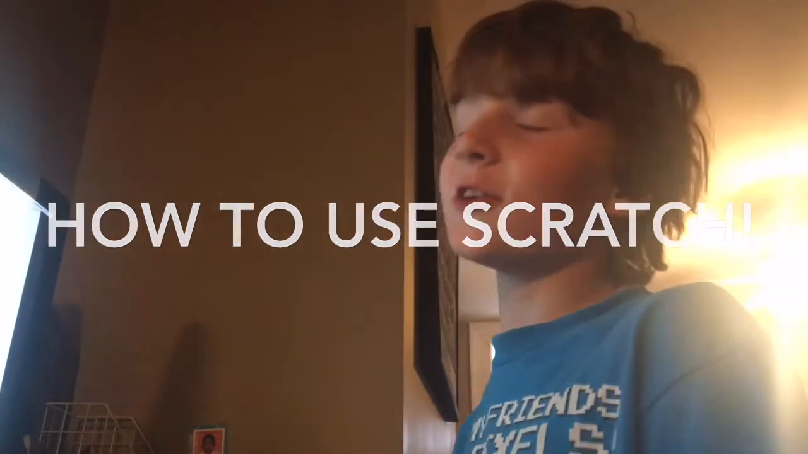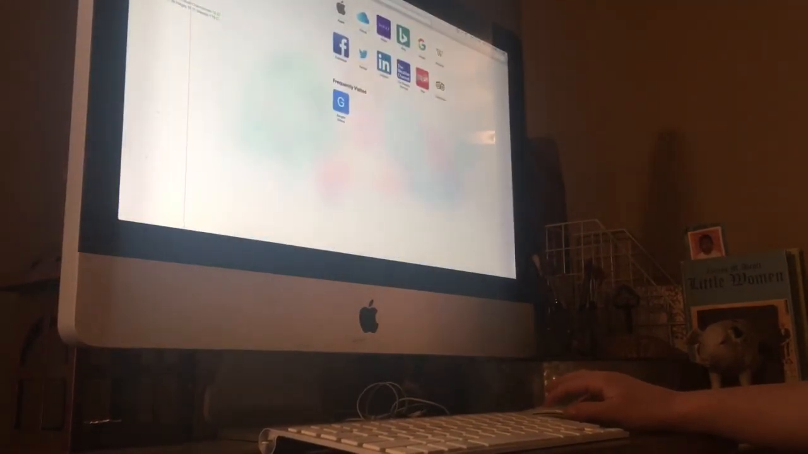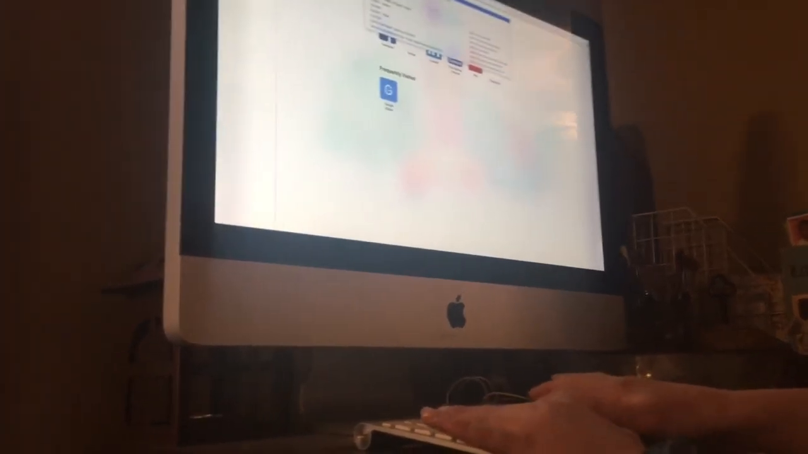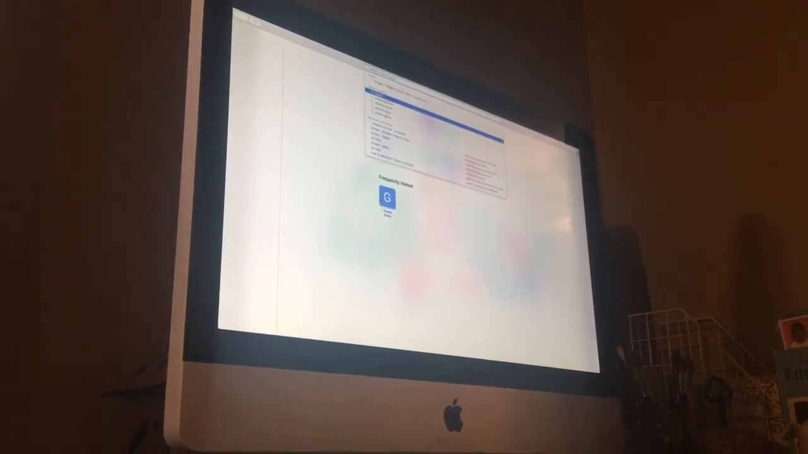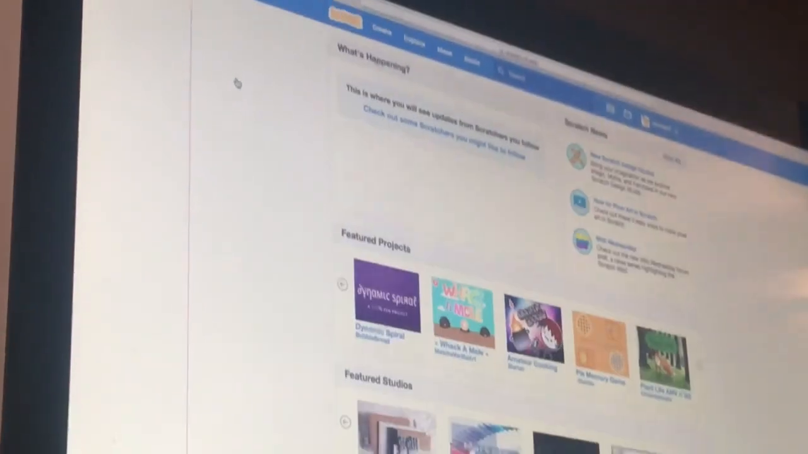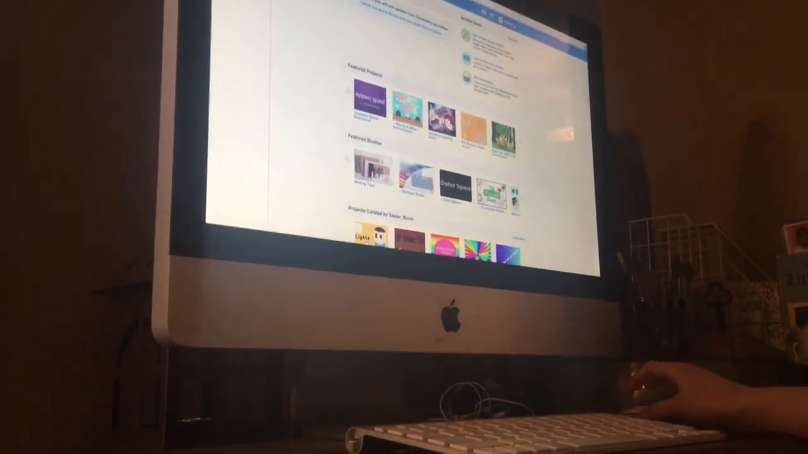Today I'm going to be showing you how to use Scratch. So the first thing you want to do on your computer is click Safari. Then you can go in full screen if you want, and you will type in Scratch. If you didn't know what Scratch is, it's a coding game. You can make games, you can make animations, and it is a lot.